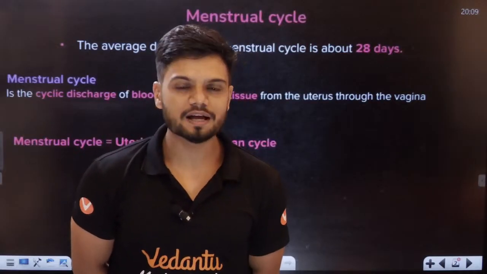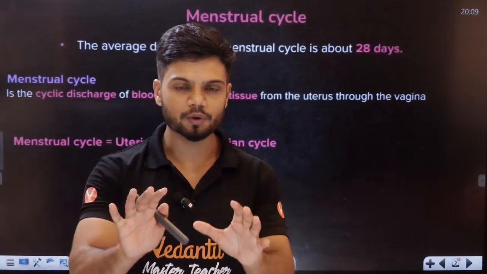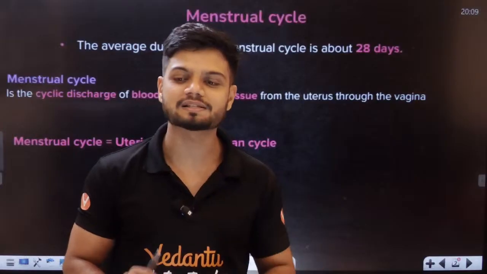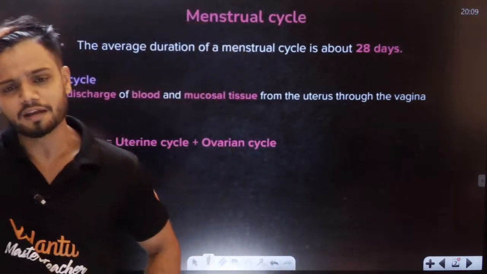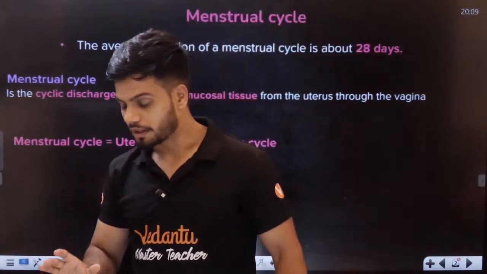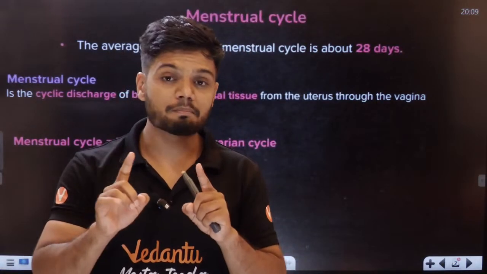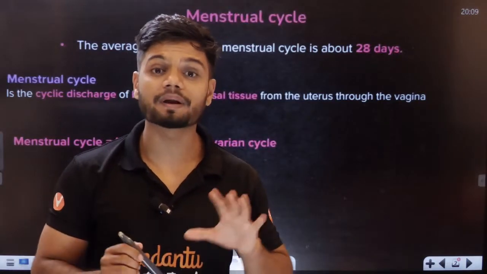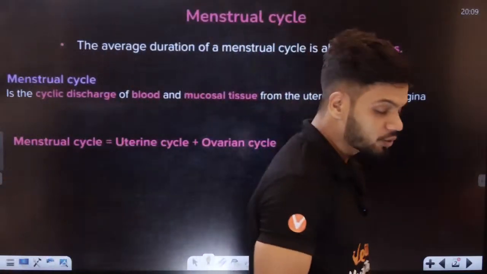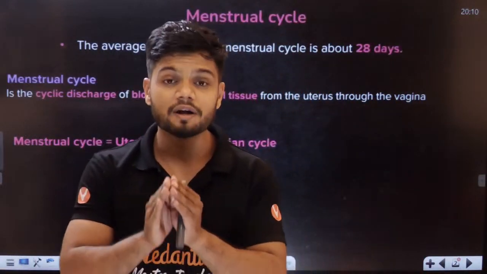Now, students, I want all of you to understand, where do you think the menstrual cycle takes place? First of all, tell me in the chat, do you think menstrual cycle happens in the case of females or males? Basic question. Yes, it happens in the case of females. Does it happen in the case of mammals? Yes, it does. Does menstrual cycle happen in the case of primates or non-primates? It happens in the case of primates.